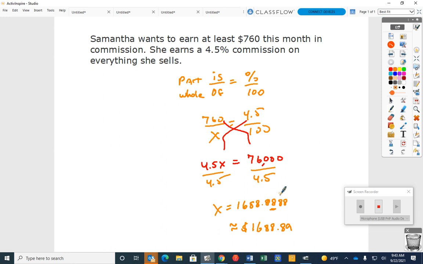Whoa, whoa, whoa. Yeah, that's what I had. I put my decimal in the wrong place. I'm sorry. Like that. There we go. Sorry. So $16,888 and what? 89 cents.